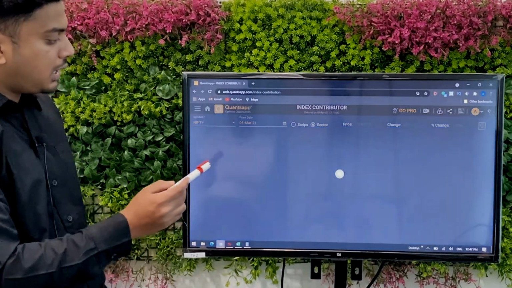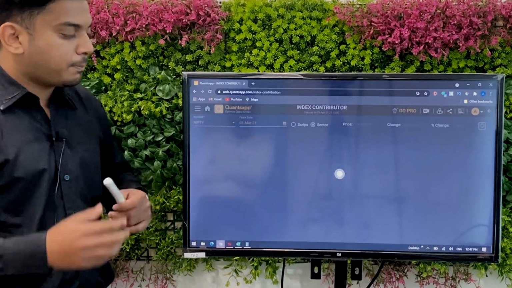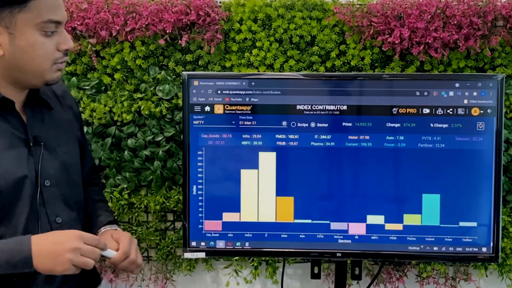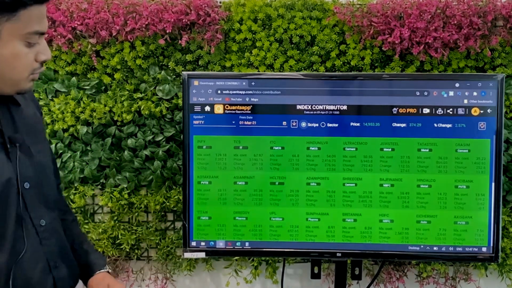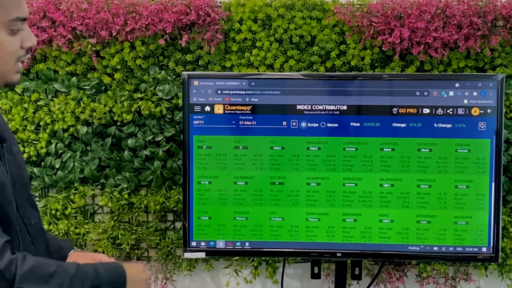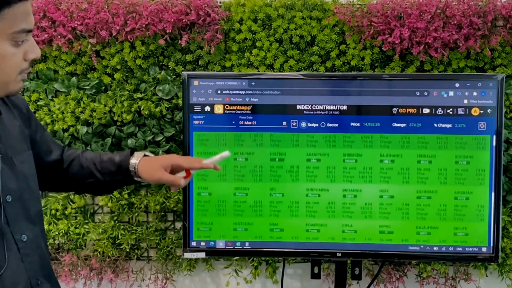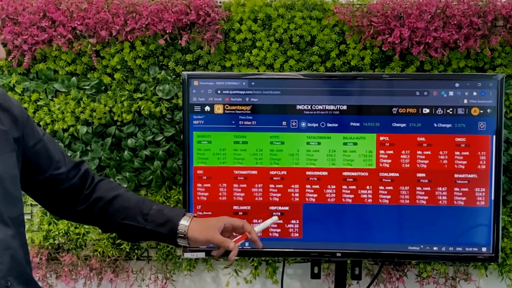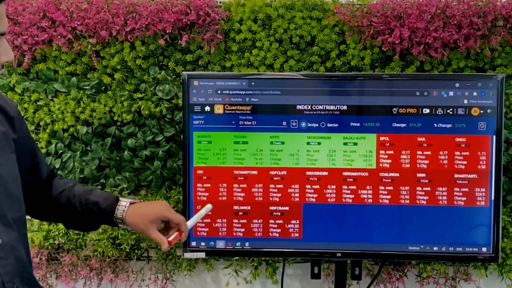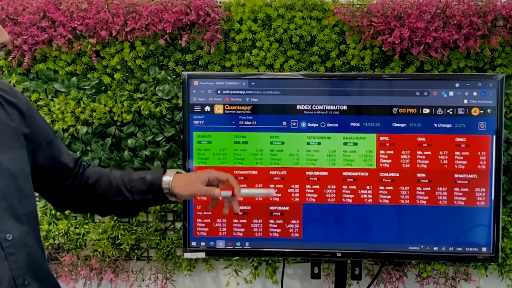If I wish to have a look at back data, let's say I wish to check since 1st of March up till right now, which instruments have contributed positively or negatively towards the index, I can see that part over here. I'll go on to scripts. Infosys, TCS, then it is ITC who has been the top contributor, followed by HUL and others. And if I talk about the negative contributors, it is HDFC Bank, Reliance and LT who have been dragging the index down since 1st of March.